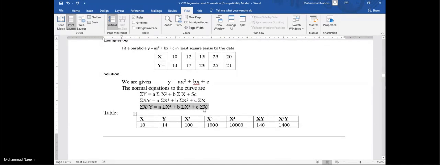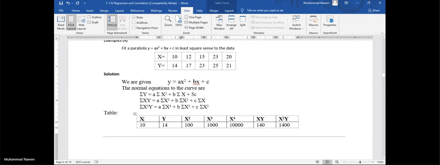Now we need to construct our table for these normal equations. In these normal equations, we need sigma x, sigma y, sigma x square, sigma x cube, sigma x4, and also sigma xy, sigma x square y. So construct columns.